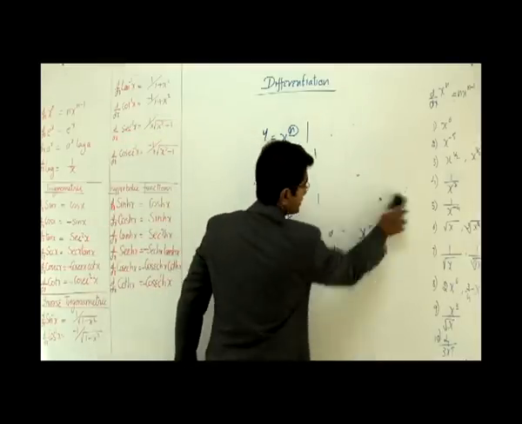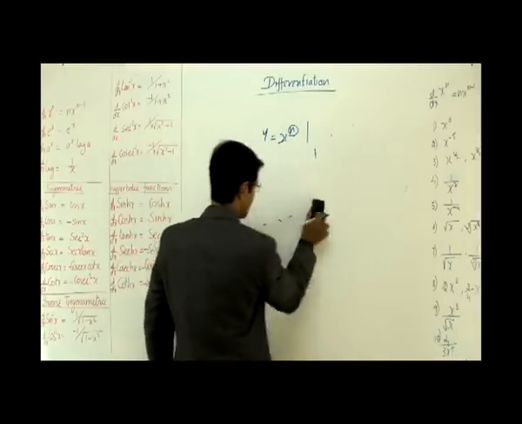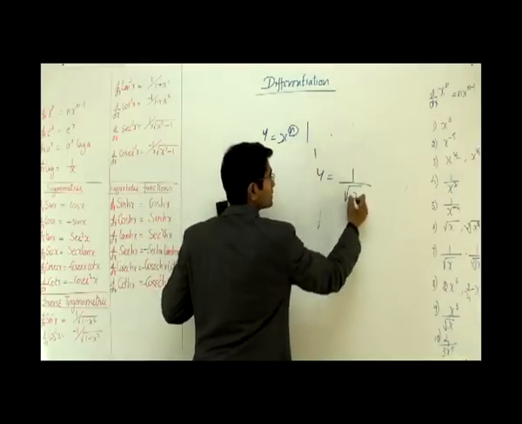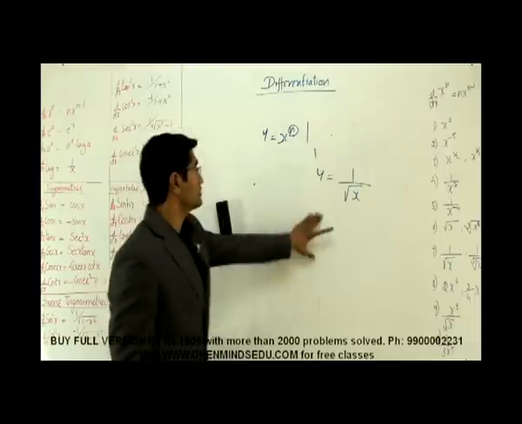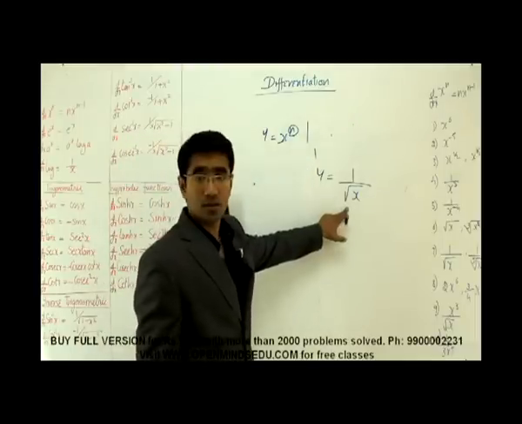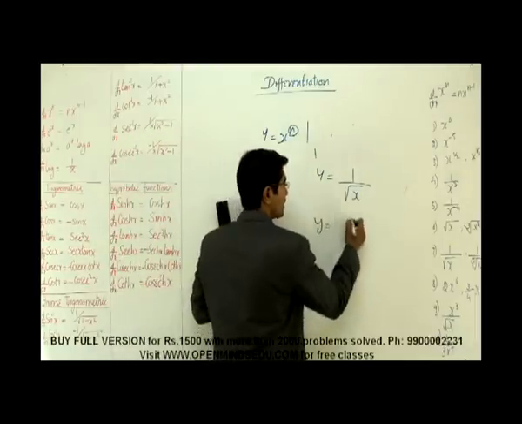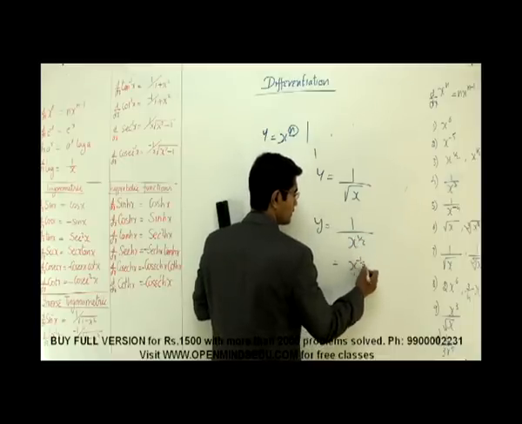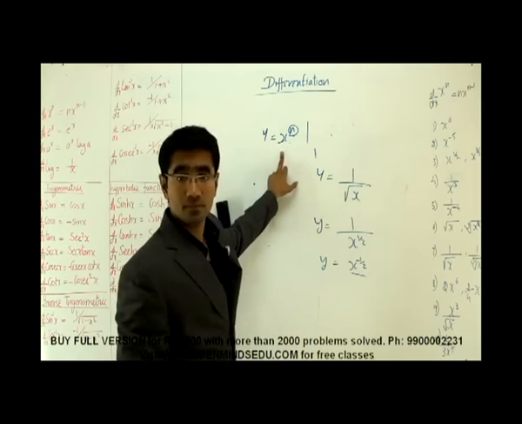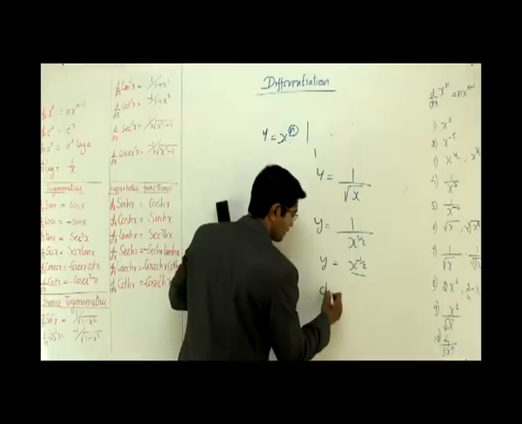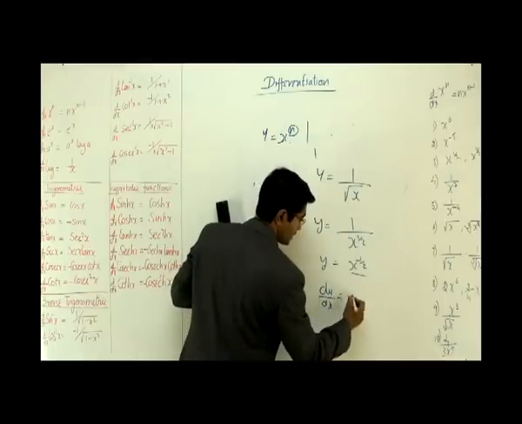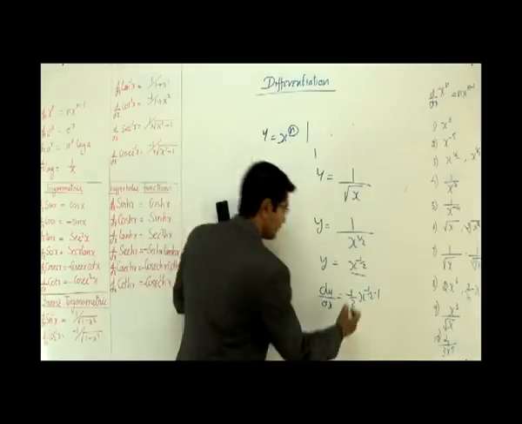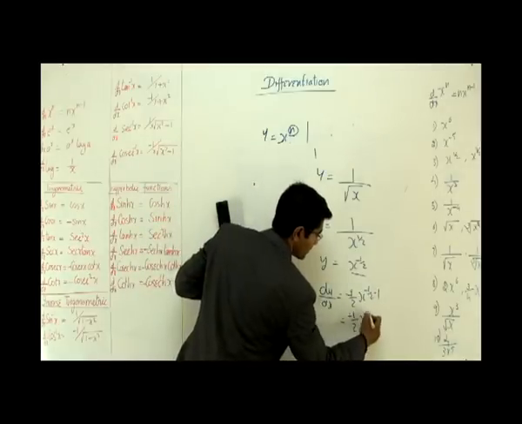Now let's take another problem here. I have something like y is equal to 1 by root of x. Again, this cannot be differentiated. It doesn't look like this. First of all, it is there in the denominator. Can I put it up? Let's check it out. I can write this guy as x to the power half. Now put it up. It goes like x to the power minus half. Does it look like the form? Yes, it does. Now I can differentiate. dy by dx would be what? It would be minus half into x to the power minus half minus 1. Very simple. Simplify this. It will be minus half into x to the power minus 3 by 2.